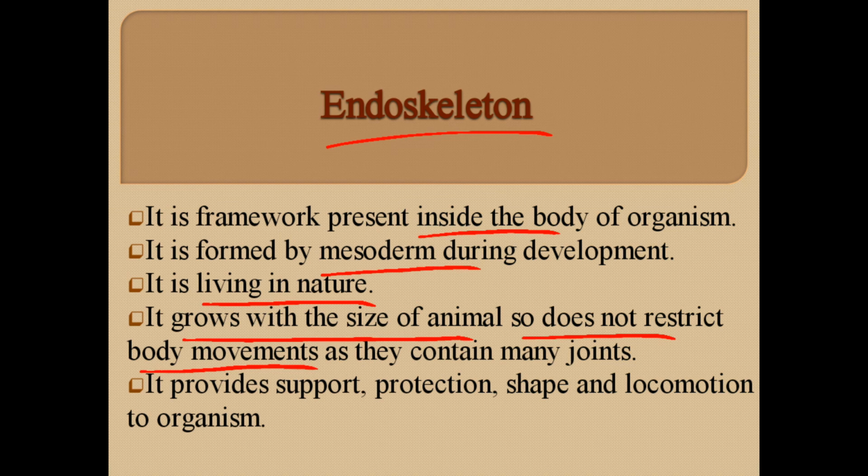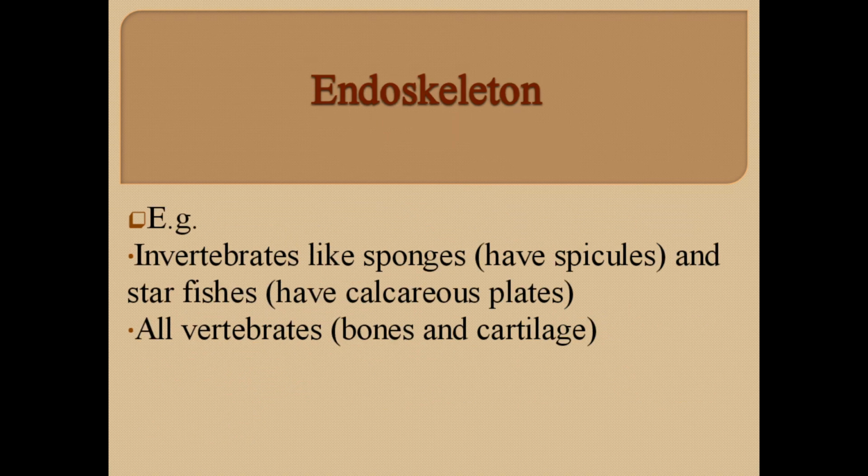The functions of endoskeleton are to provide support, protection, shape and locomotion to the organisms. For example, in invertebrates, sponges have spicules, and starfishes have calcareous plates, while all vertebrates have endoskeleton, that is the bones and cartilage.